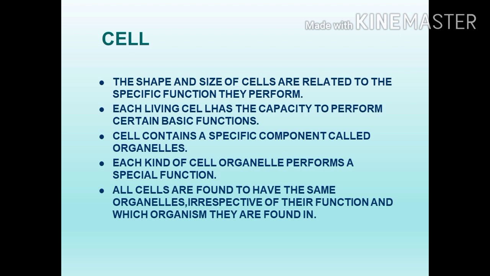Let's see the function of the cell. The shape and size of the cells are related to the specific function they perform. Each living cell has the capacity to perform certain basic functions. The cell contains specific components called cell organelles. I explained already, each kind of cell organelle performs a specific function. All cells are found to have the same organelles irrespective of their function and which organism they are found in.